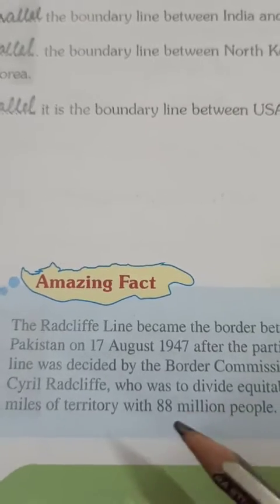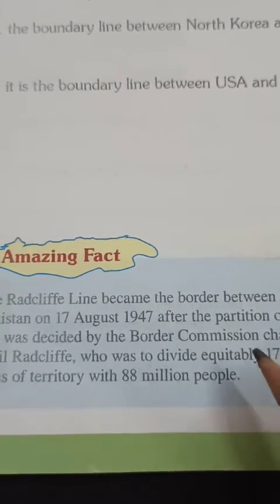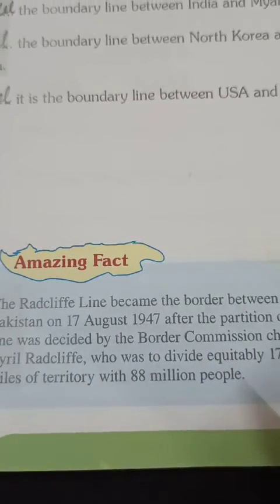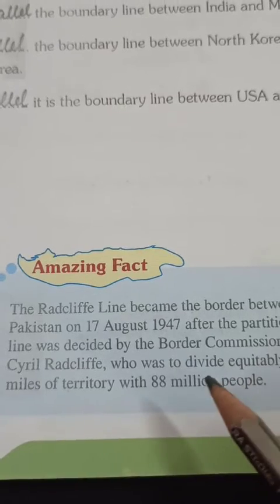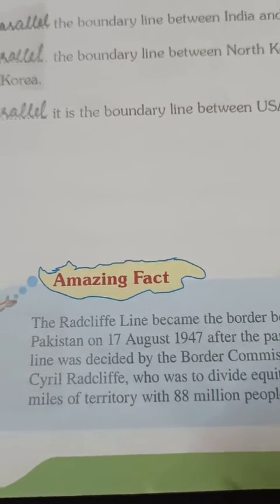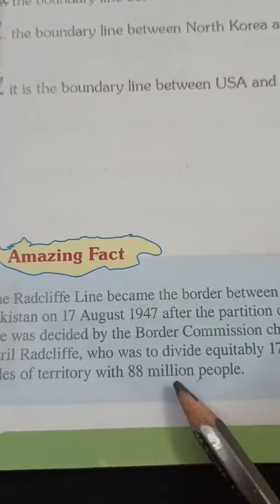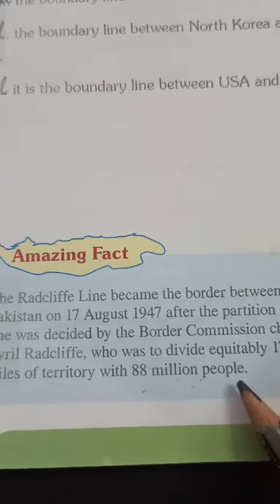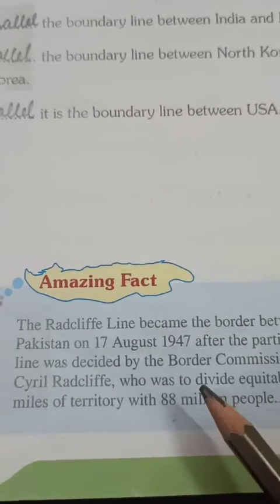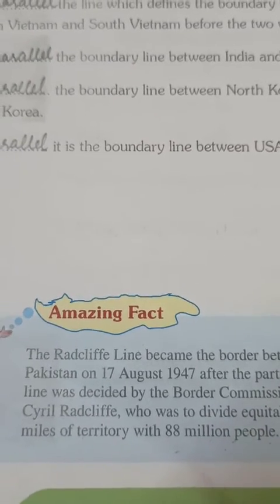So children, here they have given this data, how many miles this territory spans, and how many people they divided at that time. 88 million people were separated by this line. So this is one of the amazing facts of this chapter.